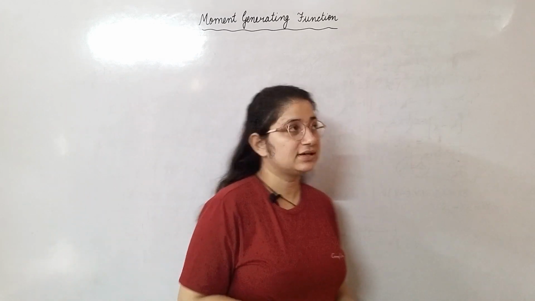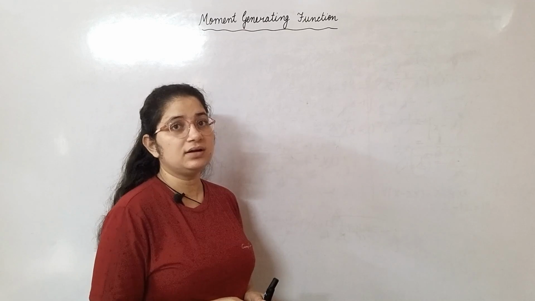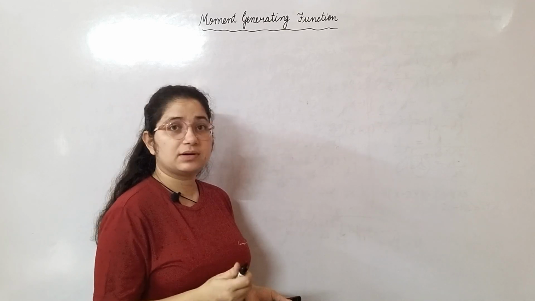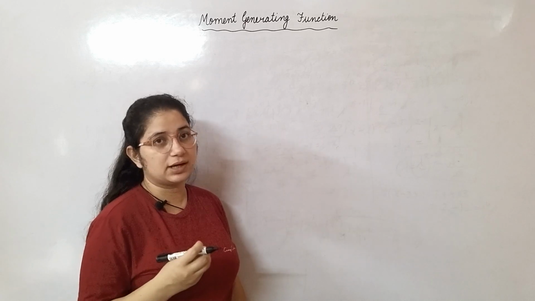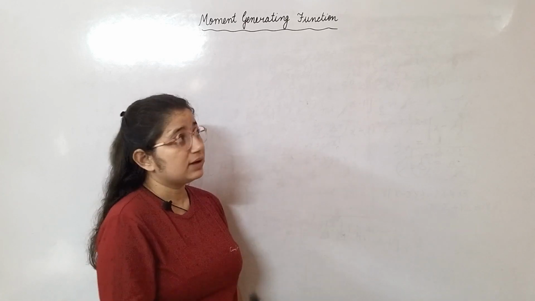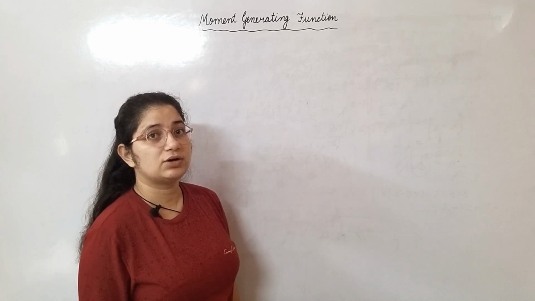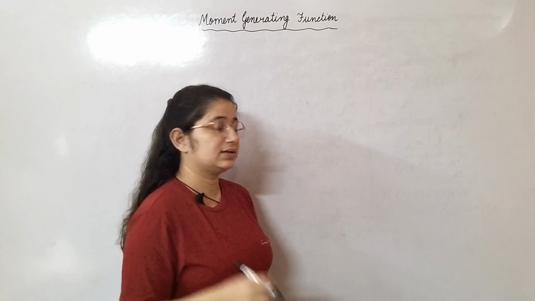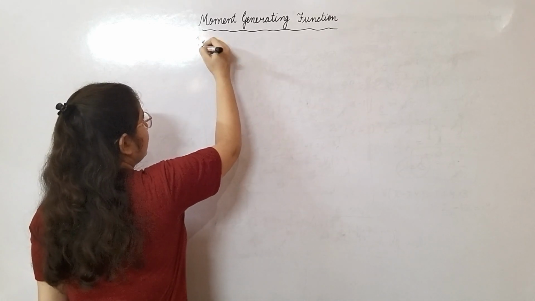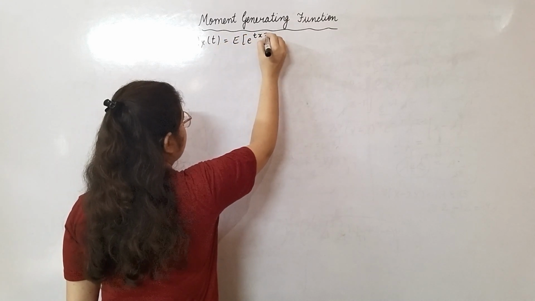Welcome back, students. In this video we will start the moment generating function of the geometric distribution. In the previous videos we discussed the Poisson distribution, binomial distribution and the geometric distribution definition. Now I will tell you the moment generating function in geometric distribution, and we will find out the mean and variance of geometric distribution. Now the moment generating function M_X(t) is represented as the expectation of e to the power tX.